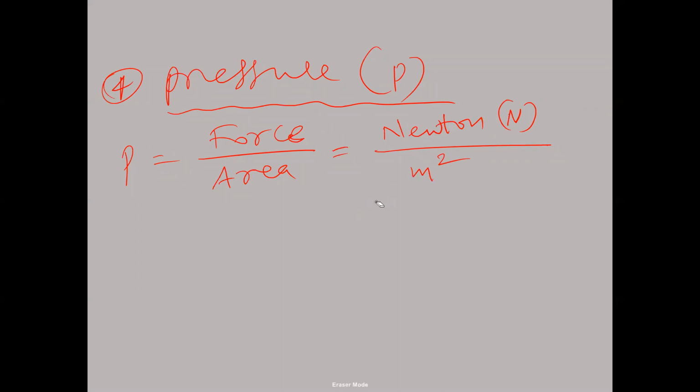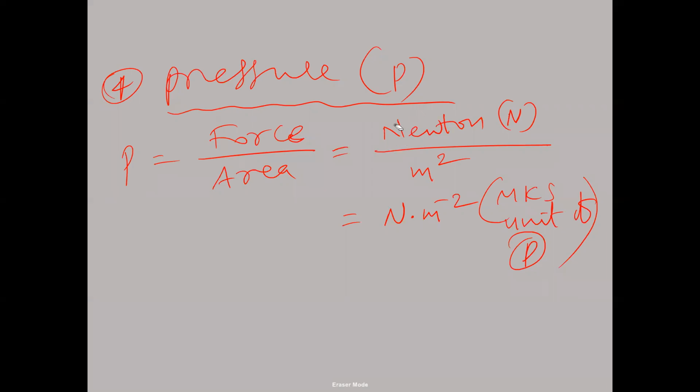So the unit of pressure is Newton per meter square, or Newton meter inverse 2. This is the MKS unit of pressure.